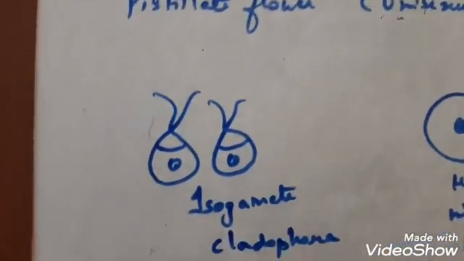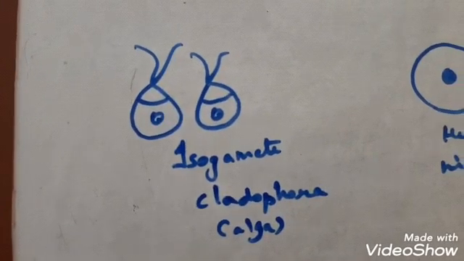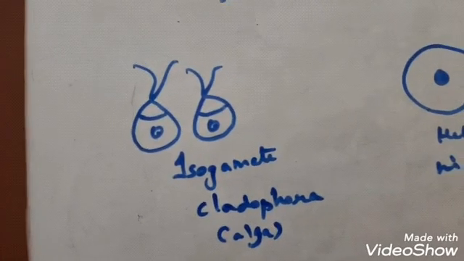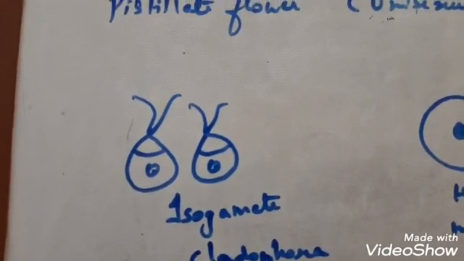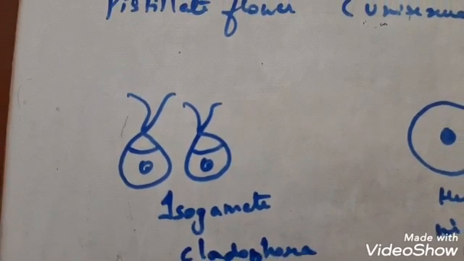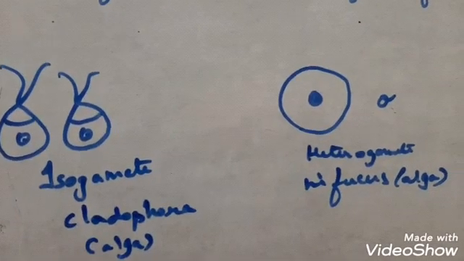Now in case of isogamete, as I told you just before, isogametes look similar. So in some lower algae like Cladophora, they have isogametes. Means both the male and female gametes look similar, so we cannot distinguish them by physical appearance. So they are isogametes.